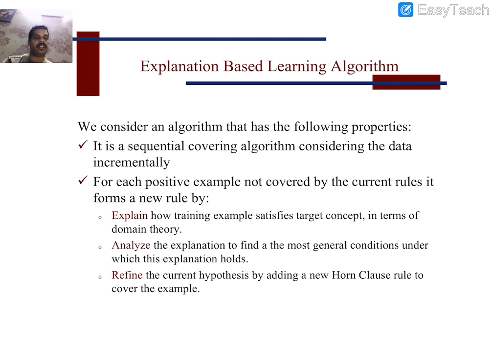If any rule is not defined, then we incrementally, step by step, add all the positive examples to the training data. That is the concept defined in the explanation based learning algorithm. Here we have to explain, analyze and refine. While explaining, if it does not cover any rule, it is analyzed whether it is required for defining the target class or not. Then the data set is updated by adding the new rule. That is the way we use the explanation based learning algorithm.